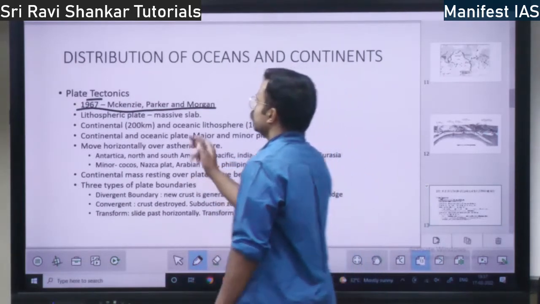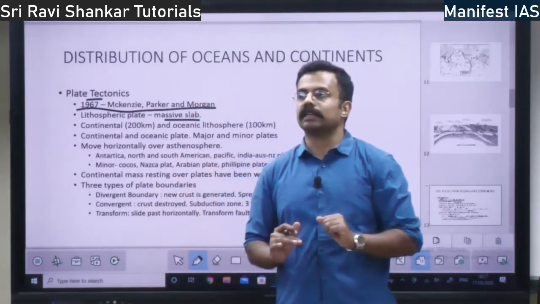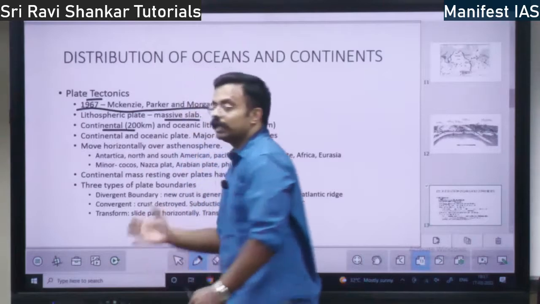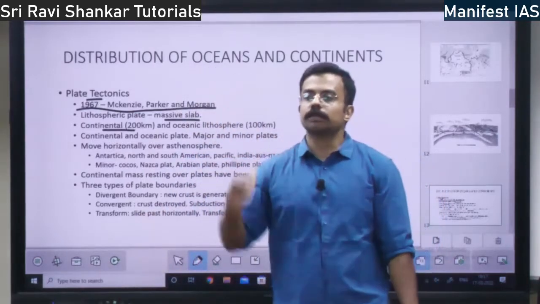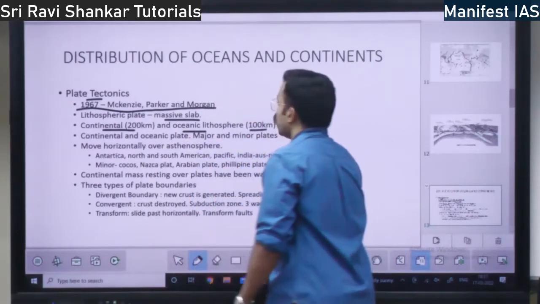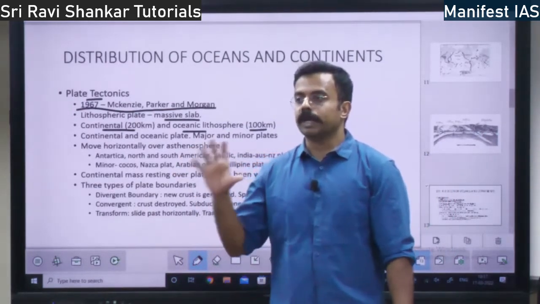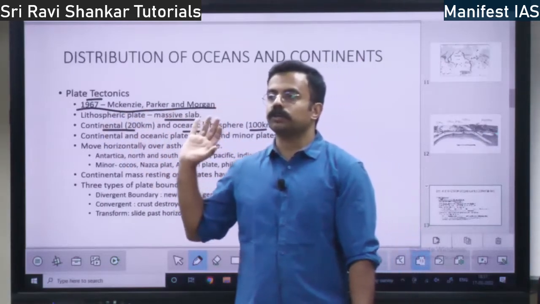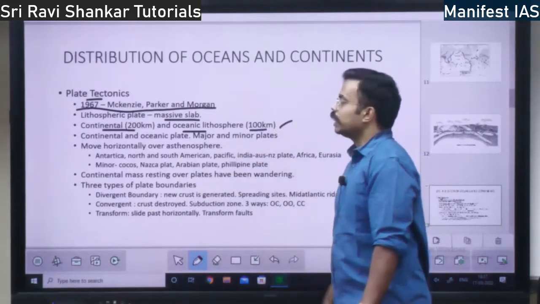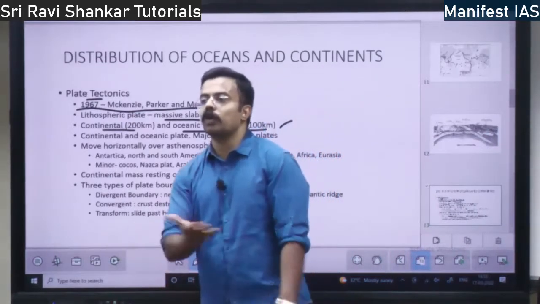That is the concept. This lithospheric plate is a massive slab. Right? Massive slab of rock. So this lithosphere in the continental margin goes up to a depth of 200 kilometers, whereas in the oceanic region, it goes up to 100 kilometers. Lithosphere is not constant. In the continental region, it is 200 kilometers. Oceanic region, it is 100 kilometers. This entire lithosphere will form a plate. Right? This plate will move across the world.